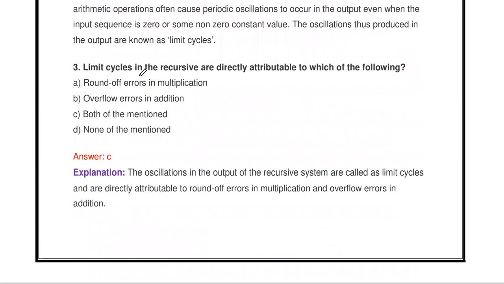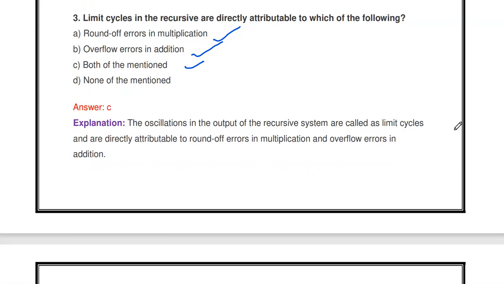Then the next one: limit cycles in recursive systems are directly attributable to which of the following? Round off error in multiplication, overflow error in addition, both of the mentioned, or none of the mentioned? Because of the two things, we will get the limit cycle. The oscillations in the output of a recursive system are called limit cycles and are directly attributable to round off error in the multiplication process and overflow error in the addition process.